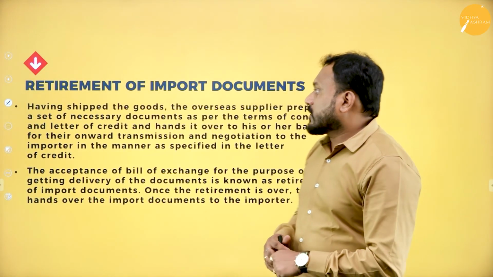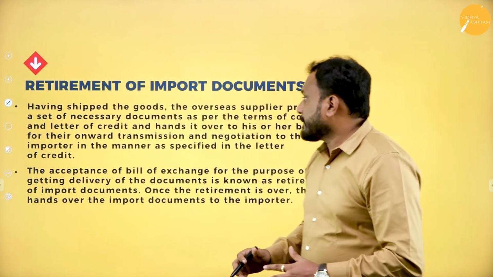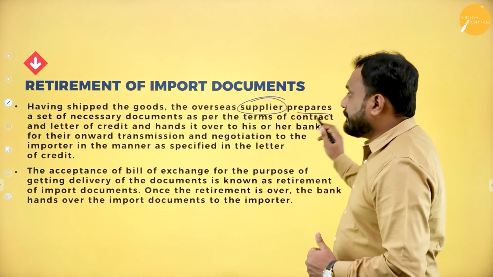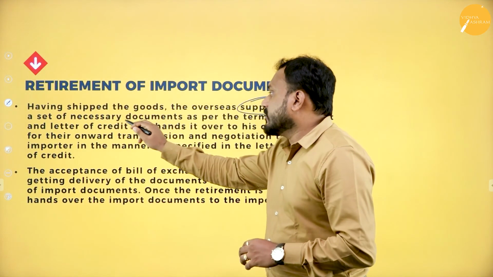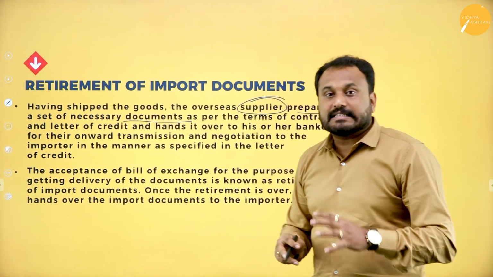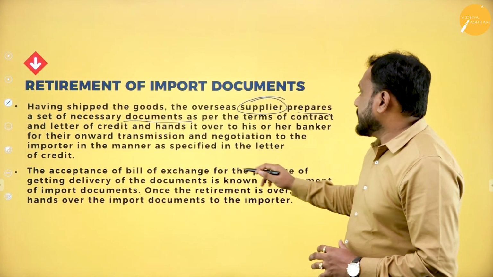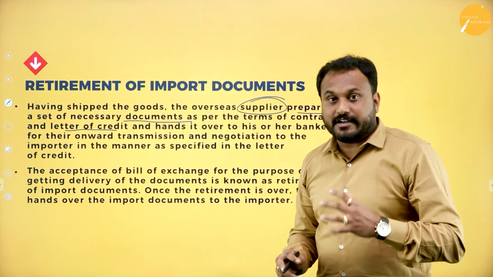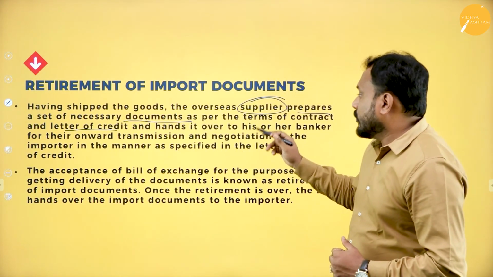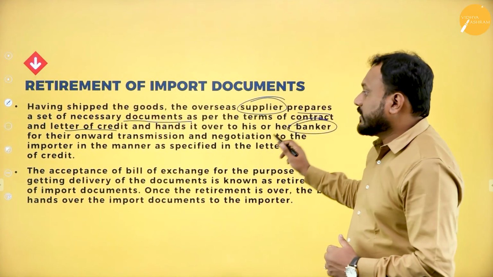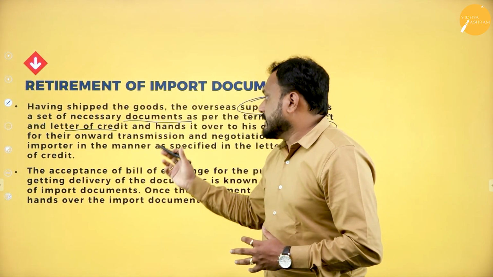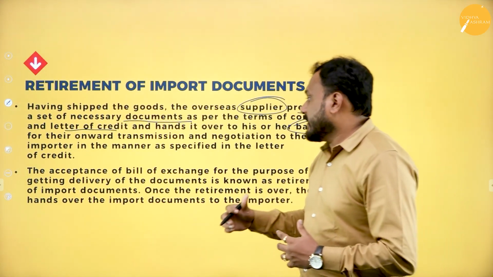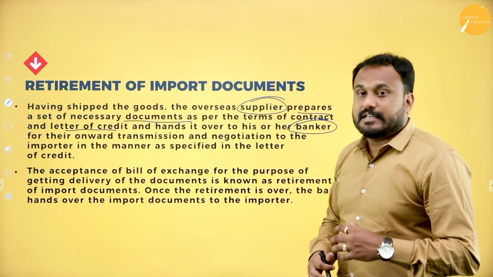Retirement of import document. Having shipped the goods, the overseas supplier, that is the exporter, prepares a set of necessary documents as per the terms of the contract and letter of credit. I told you what a letter of credit is. He hands it over to his or her banker for onward transmission and negotiation to the importer in the manner specified in the letter of credit.